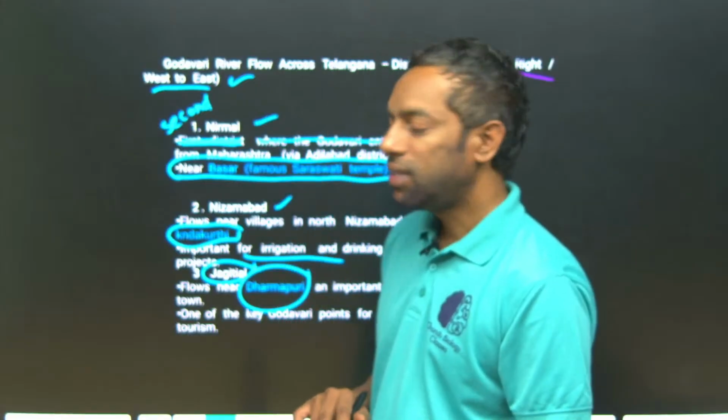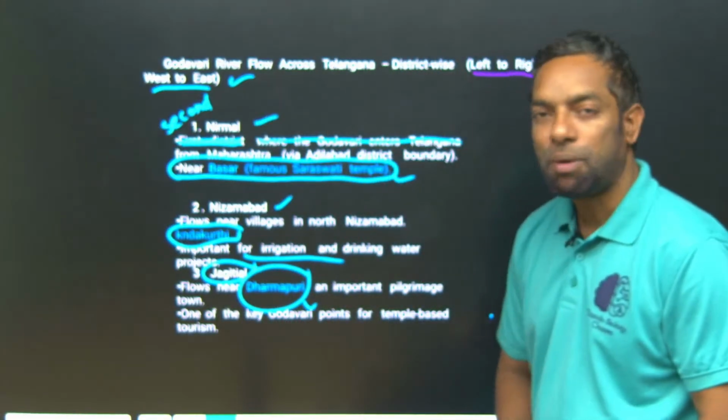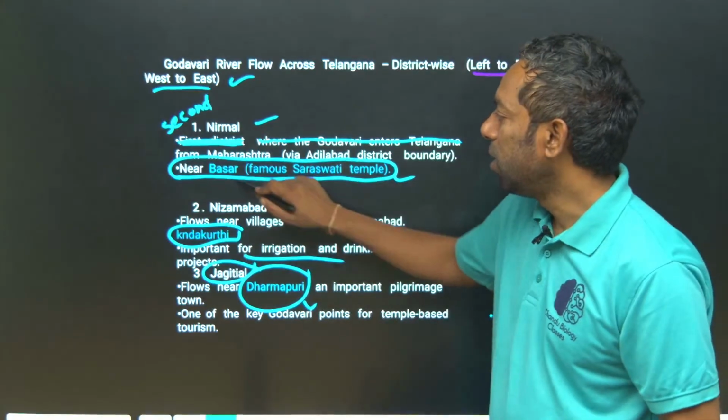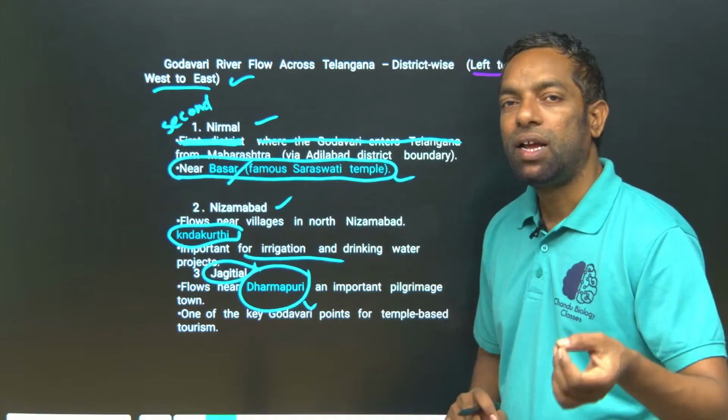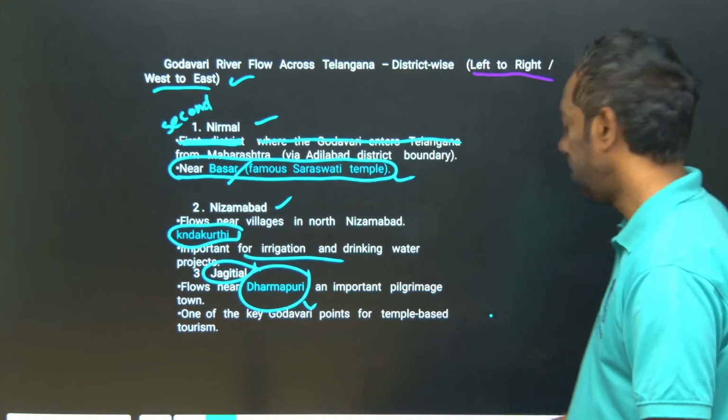Next district is Jagityal. The Godavari river flows through the Jagityal district. There is the Dharmapuri temple, the Lakshmi Narasimha Swami temple. Most important, two temples they can ask: Nirmal has the Basara Saraswati temple, Jagityal has the Lakshmi Narasimha Swami temple at Dharmapuri. This is the most important, the Godavari can cross these.